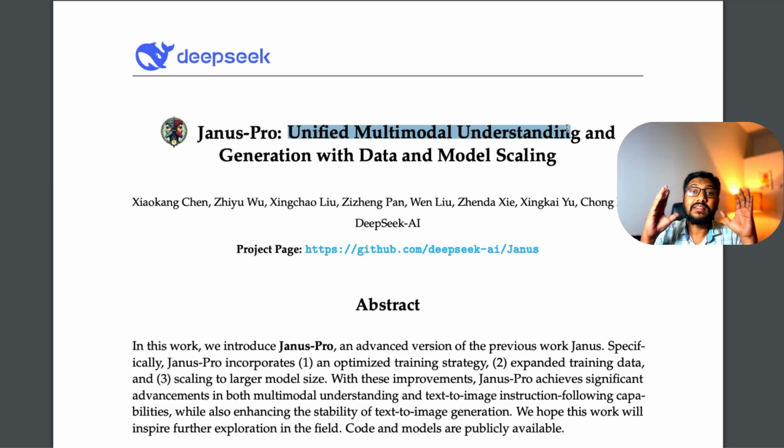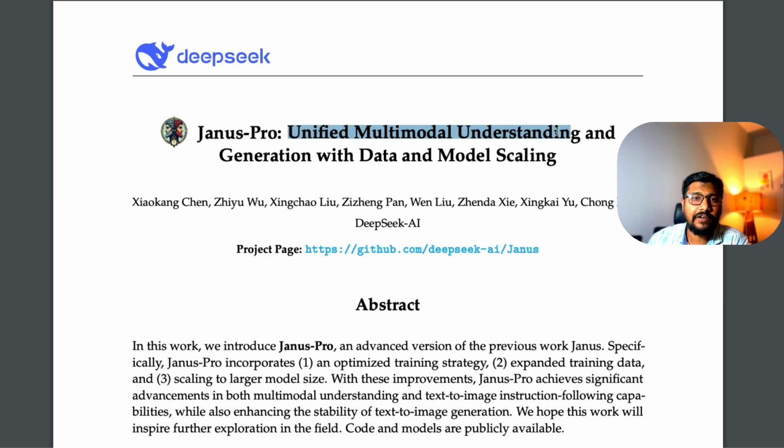What do I mean by that? This is a single model, one model, that can take text input and also create text, that can take image input and understand the image, and that can take text input and create images. I mean, it can do all these things. That's exactly why we call it a unified multimodal model.